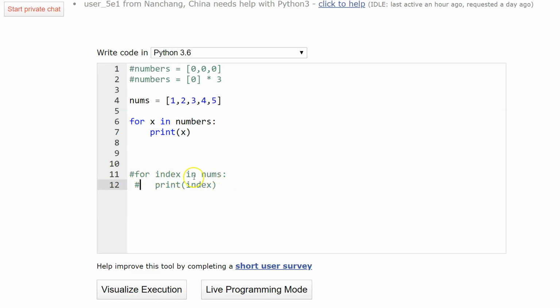This is the same kind of thing as this piece right here. So for x in numbers, for index in nums. If this was a different one, print index. So it's a different way of doing it. A lot of times you'll see index here instead of x. Not a big deal. So let's take a look at this code.